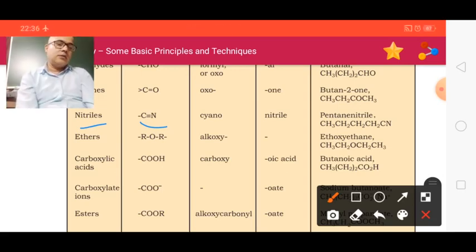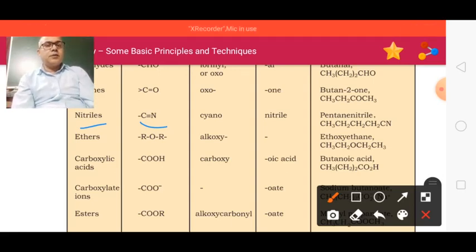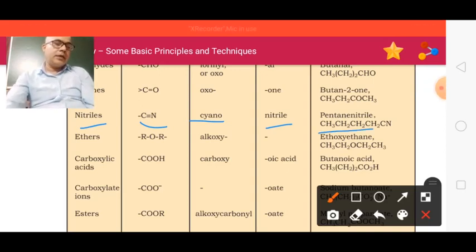If it comes in the chain as a branch, then it will be used as the prefix cyano. But in case of parent, the suffix will be nitrile. The name will be pentanenitrile. Here is the example, pentanenitrile.